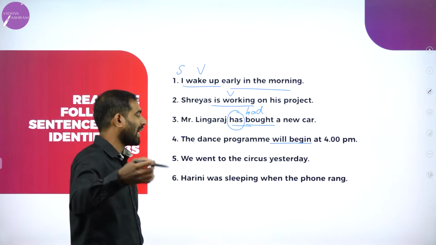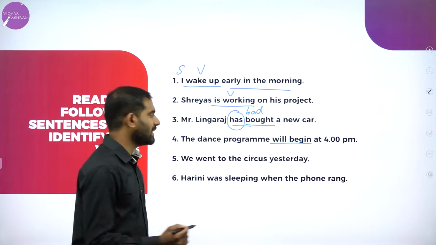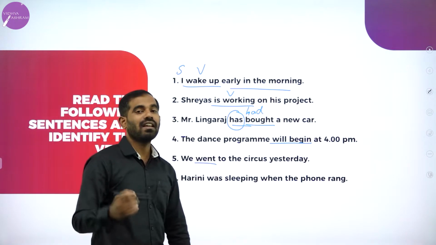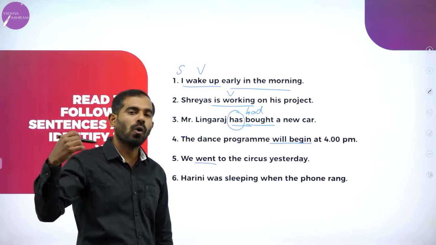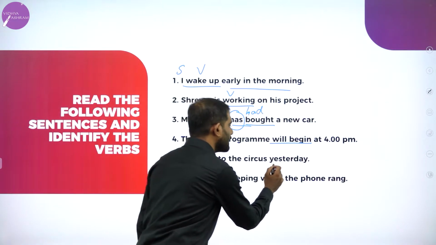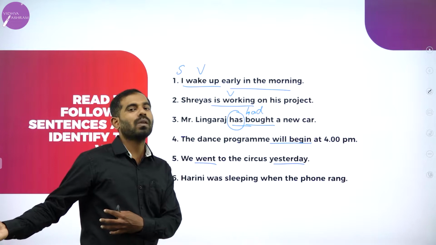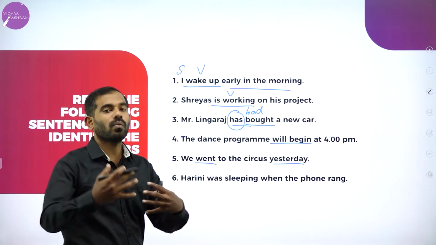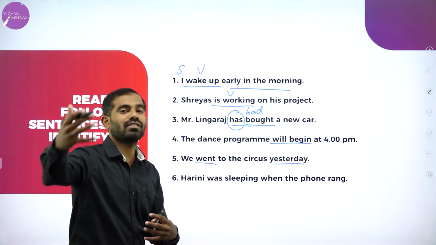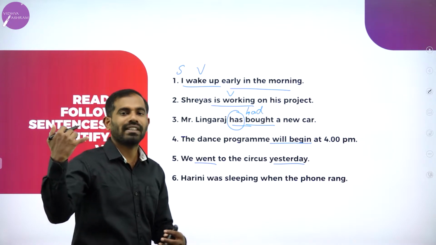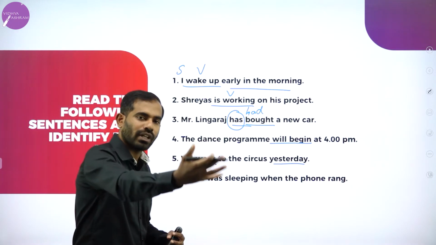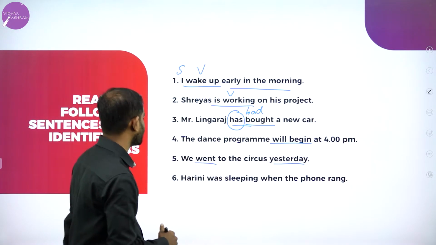Fifth, we went to the circus yesterday. We went. The action is over and we are talking about yesterday. We are talking about the previous day. We went. So that is conveying the message to the listener whether the action is over, whether the action is taking place, or it's going to take place in future.